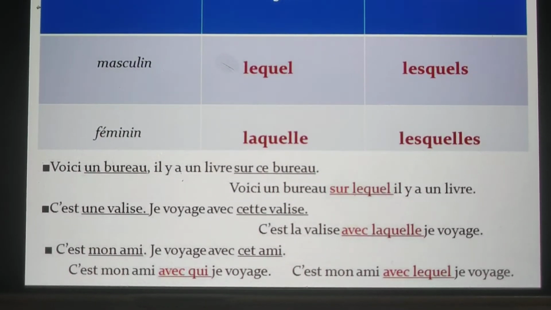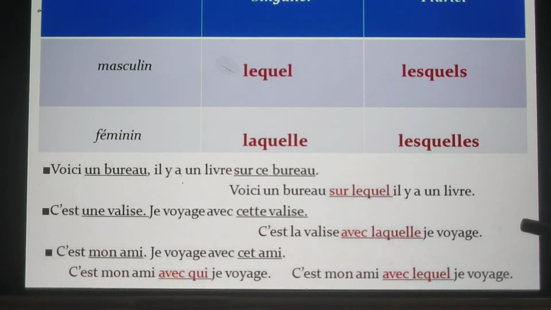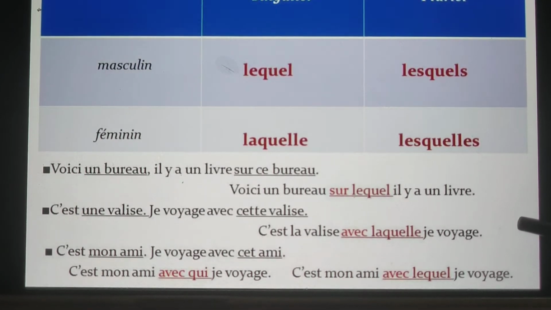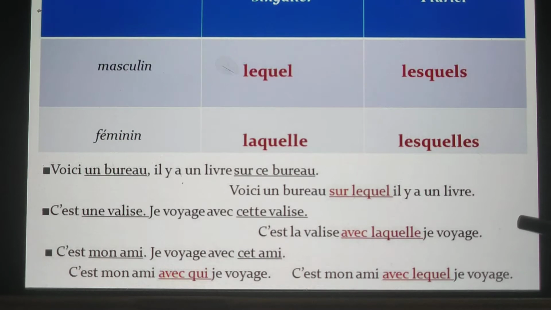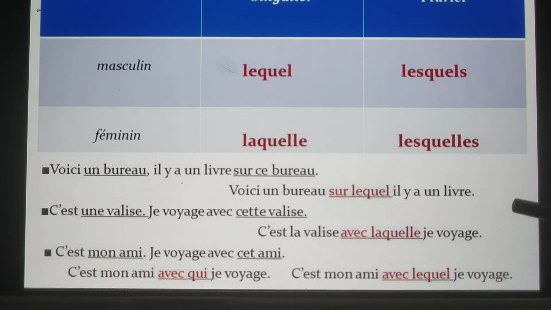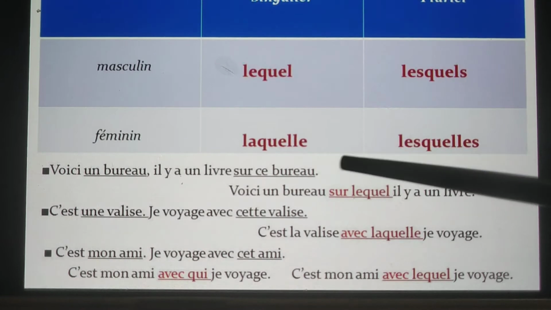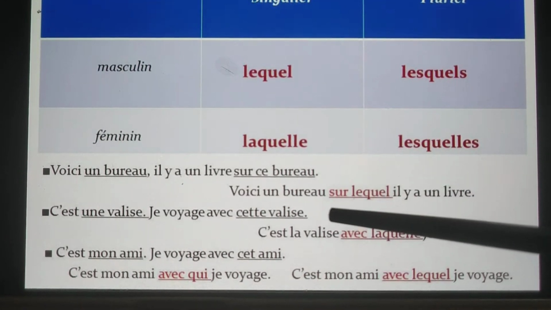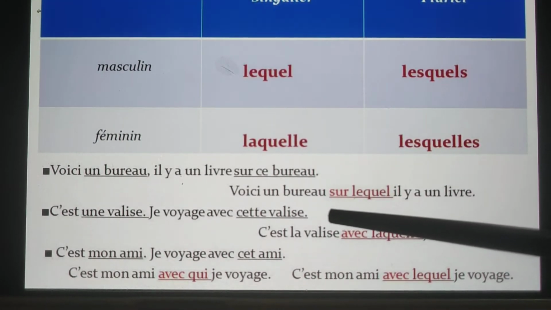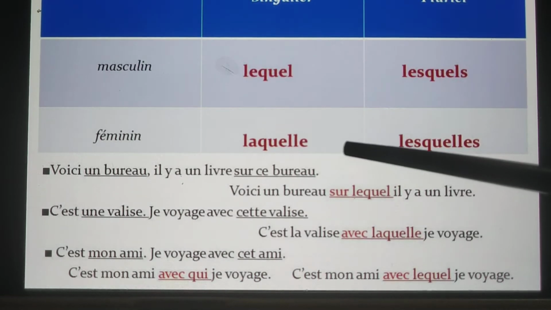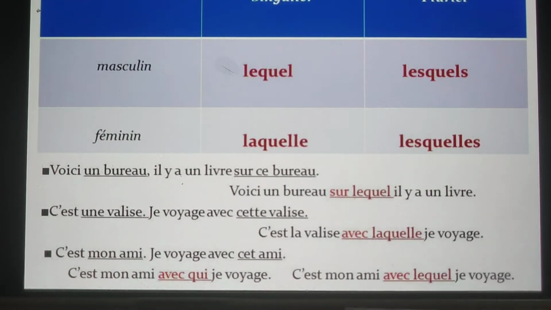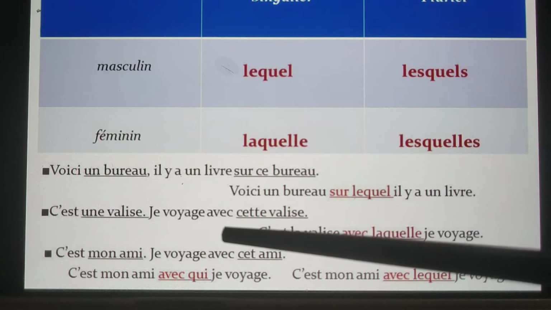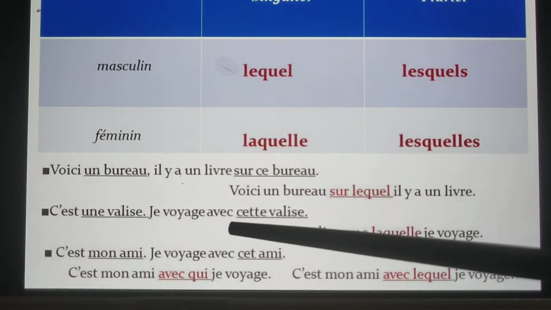Next, C'est une valise. Je voyage avec cette valise. So valise is feminine singular. What do we use? Laquelle. Cette valise, it's perfectly clear it's feminine, so we use laquelle. Now, with cette valise you can see avec is there.